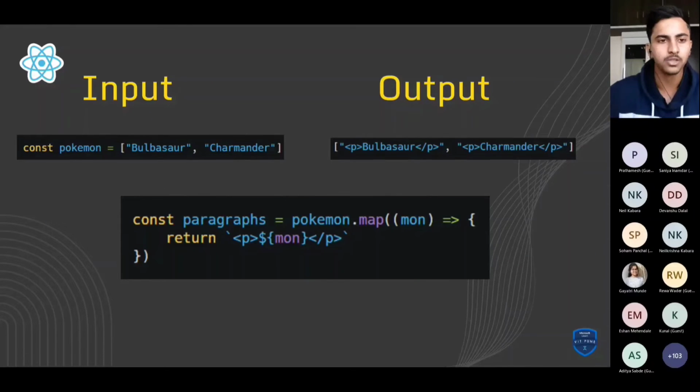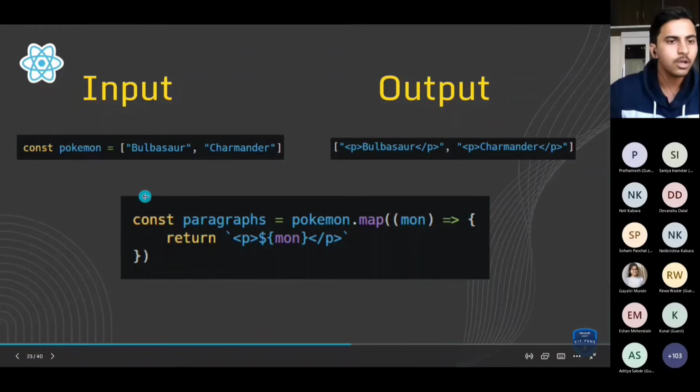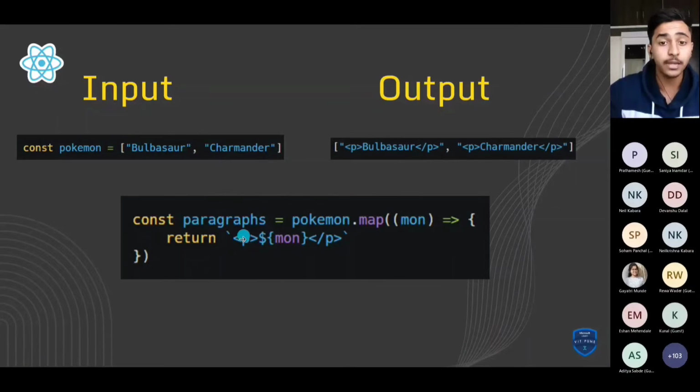Here comes the interesting part. We have to render JSX elements, not JS elements, on our website, right? That is our main goal. To convert a JS array into JSX elements, we can use the array.map method. Here you can see the array of Pokemon, and we have to convert each element into a paragraph tag. So what can we do for that?